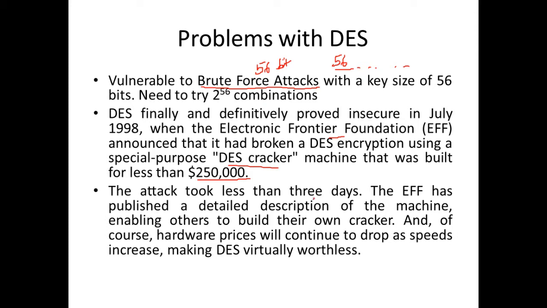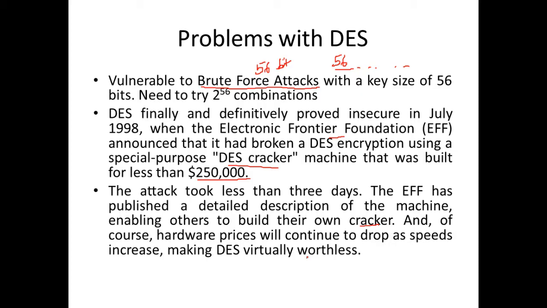The Electronic Frontier Foundation also published an article describing the machine, and that description helped others build their own crackers. As hardware prices drop and the efficiency of machines increases, it always becomes easier to crack such algorithms, and that's why DES has virtually become worthless.